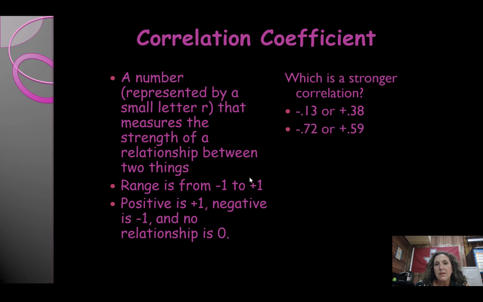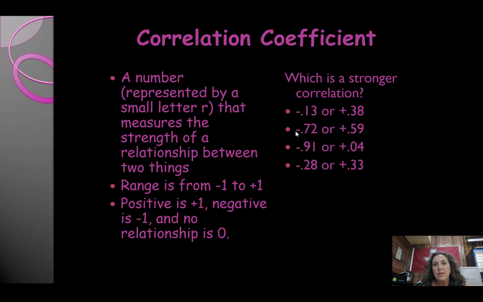So for instance, the stronger correlation here is actually negative 0.72 instead of positive 0.59. So look at the number, not the negative or positive. Which one is the larger number? That's going to tell you the stronger correlation. Because negative just means that the inverse happens, like one goes down, the other one goes up. A positive correlation means they both go up together.